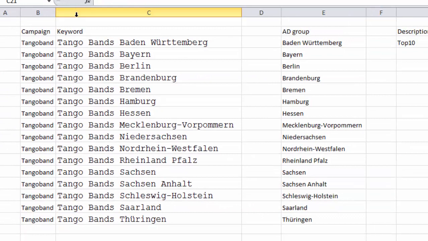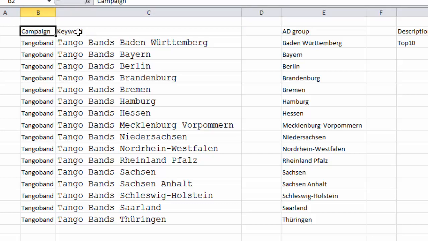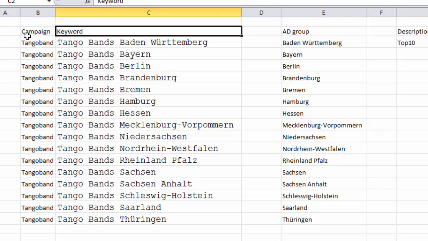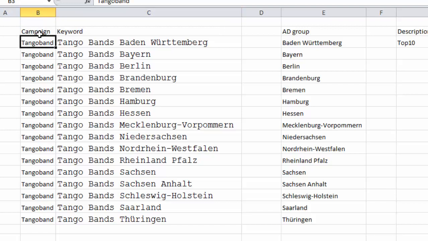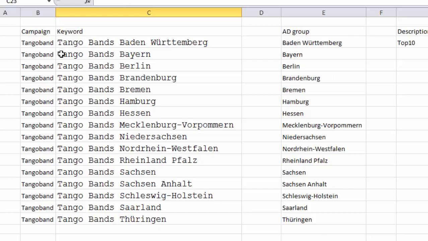Then I import the same file again, but this time I only say I only want you to take the campaign info and the keyword. So now it knows that the campaign with this name has already been created, it should put these keywords into it, but it doesn't get confused by the ad group. So forget what I said in the first video about not putting everything into the same line.